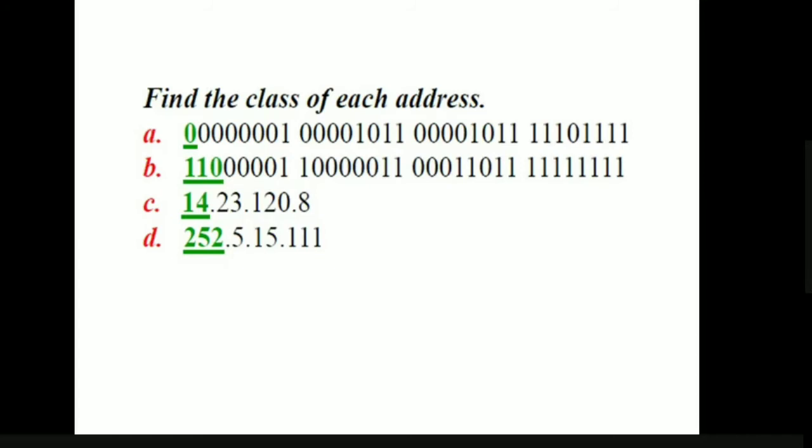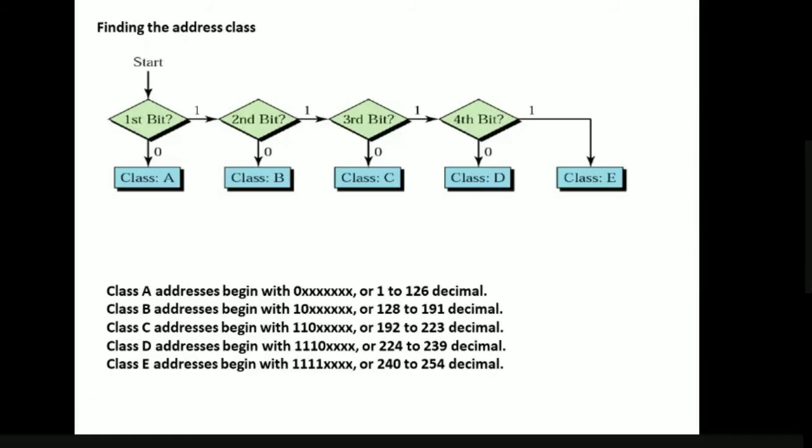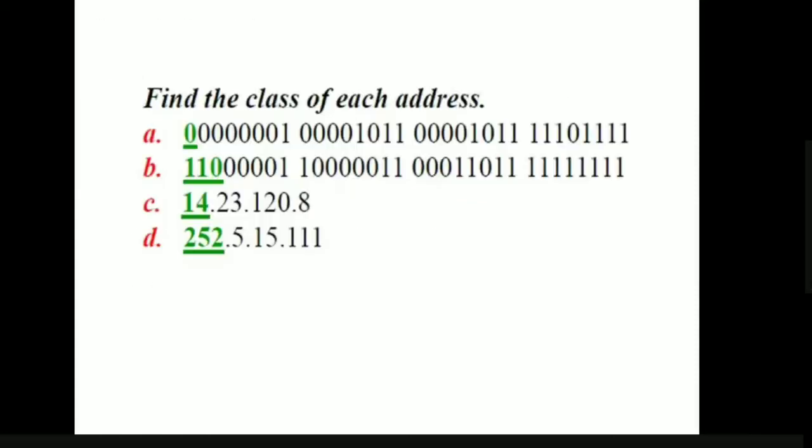Class C. Why? Because the class C IP address always starts with 110. So it is class C. Next, to which class does this belong? A. Why? Because class A IP addresses are from 0 to 127. Then what about the last IP address? E.